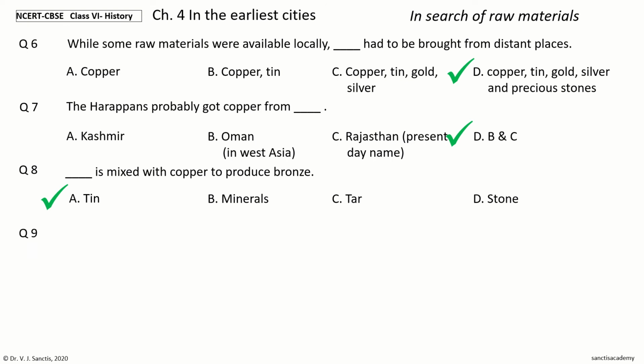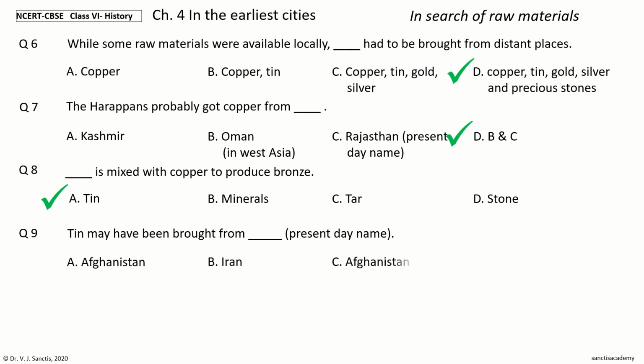Next question. Tin may have been brought from dash, present day name. The options are Afghanistan, Iran, Afghanistan and Iran, Afghanistan, Iran and China. Your time to choose. And the answer is Afghanistan and Iran. So, tin may have been brought from Afghanistan and Iran, present day name.